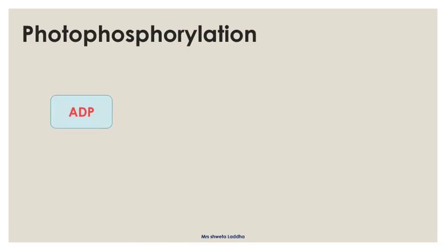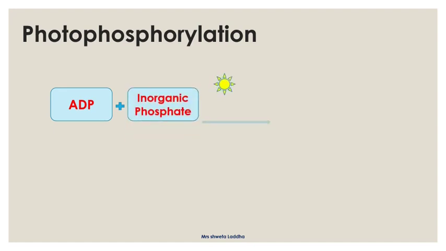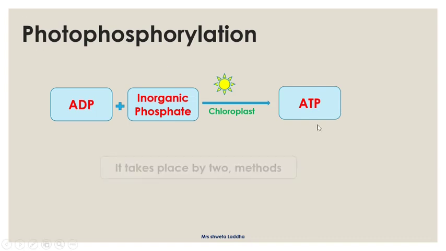A very, very important concept of the light reaction is photophosphorylation. Here the ADP molecule, adenosine diphosphate, along with inorganic phosphate, in the presence of sunlight in the chloroplast, forms ATP, adenosine triphosphate. This process of formation of ATP in the presence of sunlight in the chloroplast is called photophosphorylation. Photo means sunlight, phosphorylation means formation of the ATP molecule.